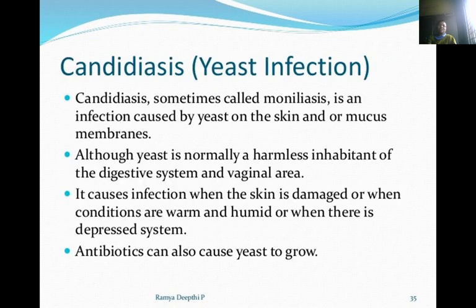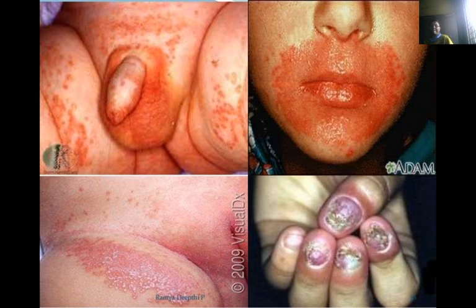Candidiasis, that is yeast infection, sometimes called moniliasis, is an infection caused by yeast on the skin and mucous membranes. Although yeast is normally a harmless inhabitant of the digestive system and vaginal area, it causes infection when the skin is damaged, when conditions are warm and humid, or when there is a depressed immune system. Antibiotics can also cause yeast to grow. This is the yeast infection.